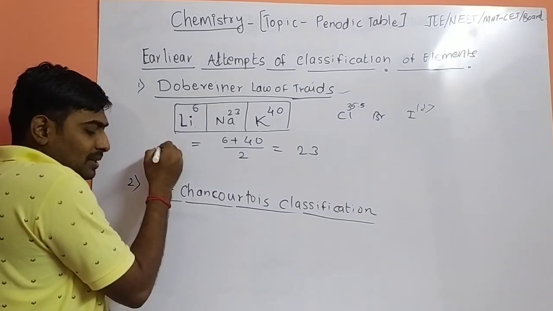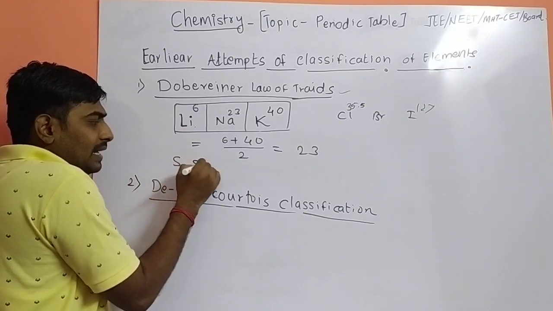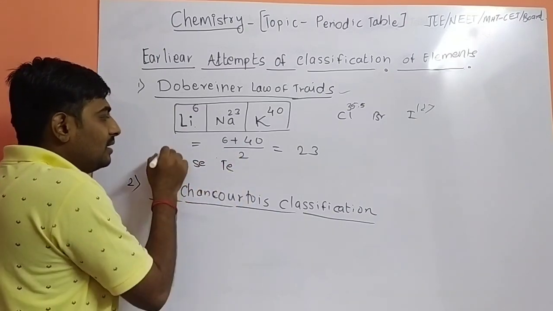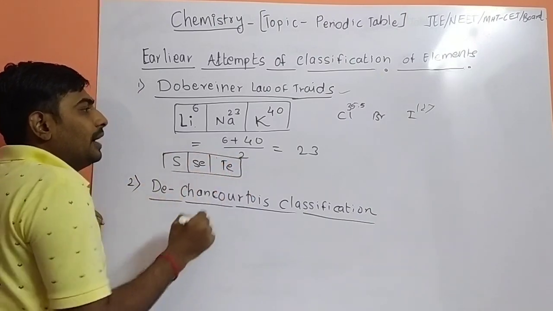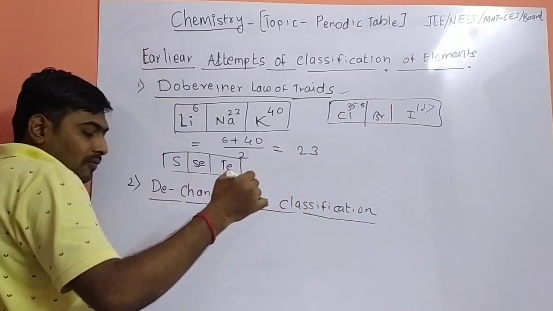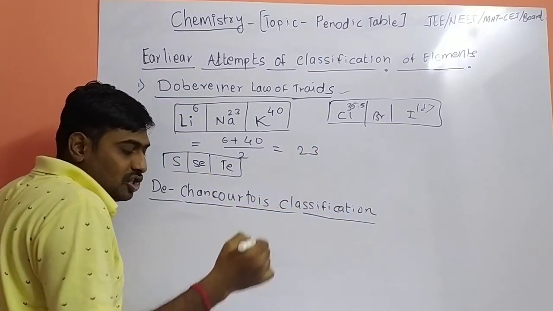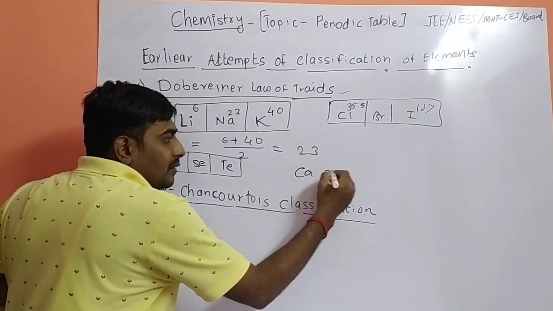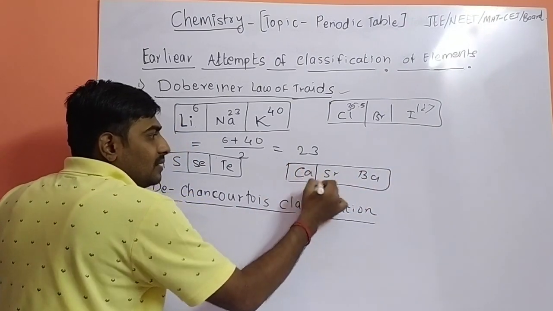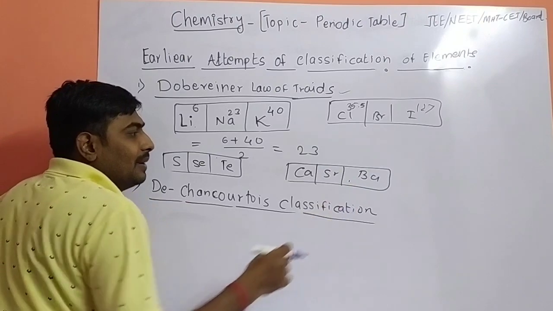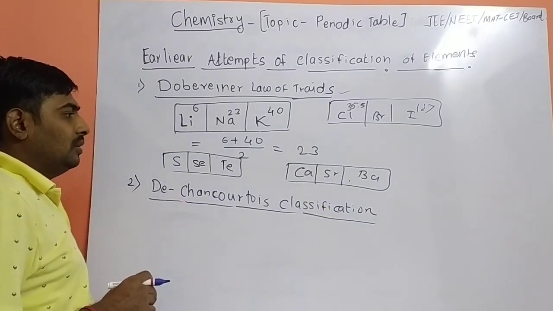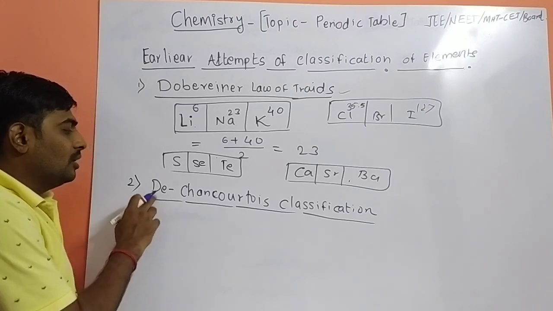What other examples did he give? Sulfur, selenium and tellurium were also explained by the scientist with this triad. This is also one of the triads of Dobereiner. And one more triad, that is calcium, strontium, barium. This is also one of the triads given by the scientist. The atomic mass of calcium and barium will give the atomic mass of the in-between element, strontium.